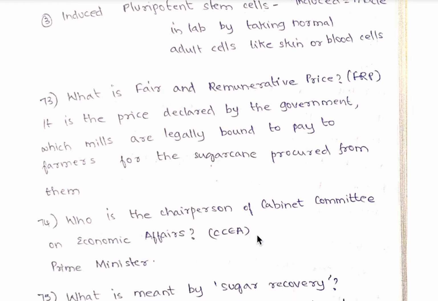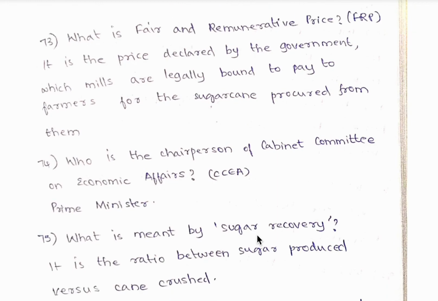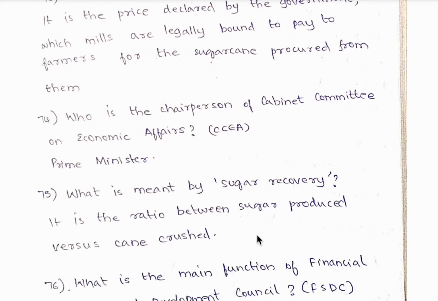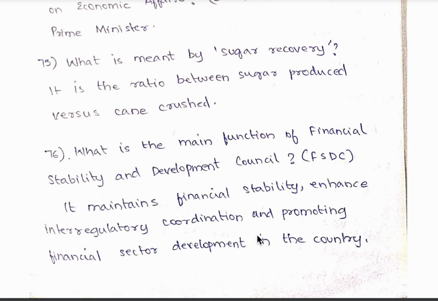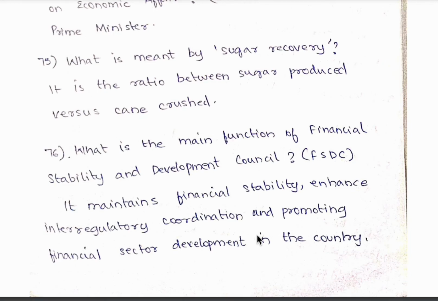73rd question, what is fair and remunerative price, FRP? So it is a price declared by the government which mills are legally bound to pay to farmers for the sugar cane procured from them. 74th question, who is the chairman of Cabinet Committee on Economic Affairs? So it is Prime Minister. 75th question, what is meant by sugar recovery? So it is a ratio between sugar produced versus cane crushed.